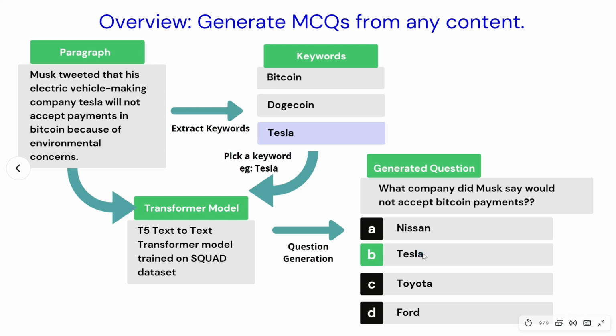Now we can use Sense2Vec or WordNet algorithms to extract the distractors. So we will see the same thing in code in the next section.